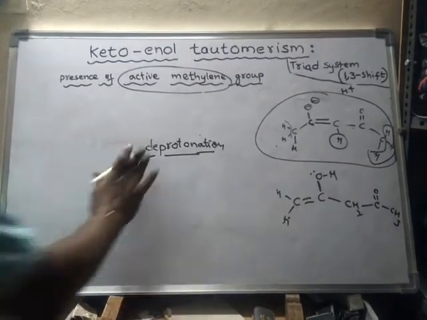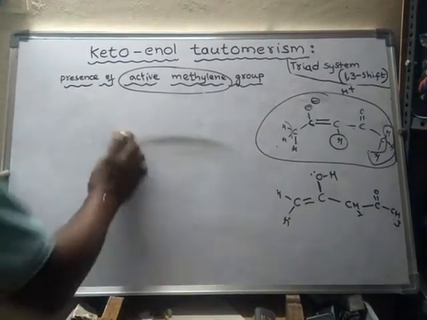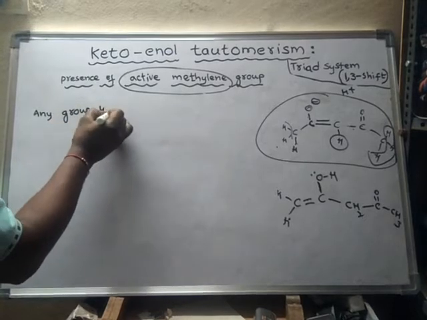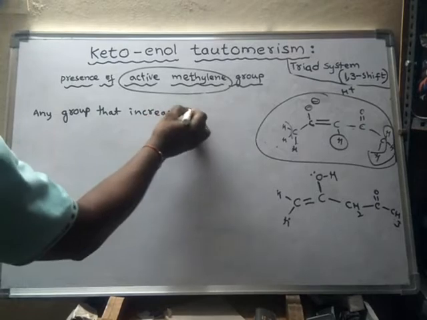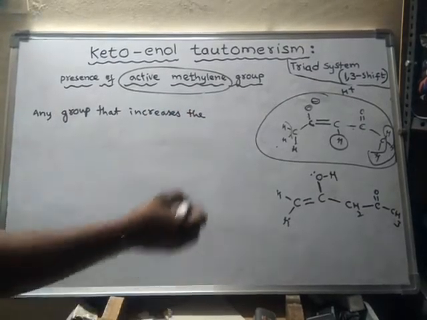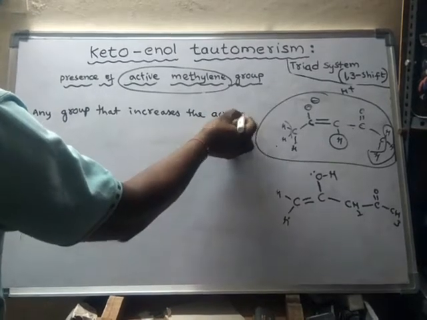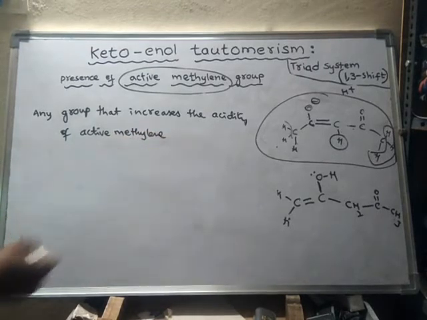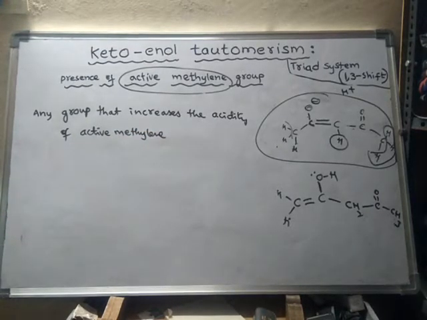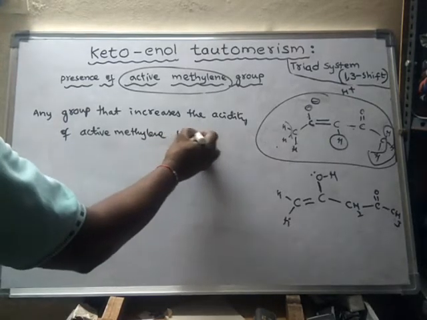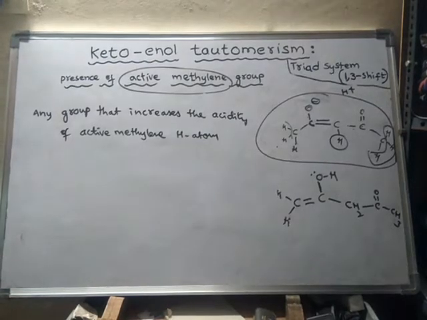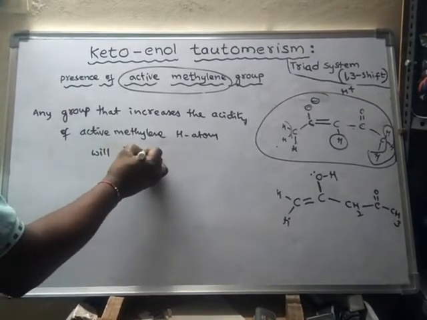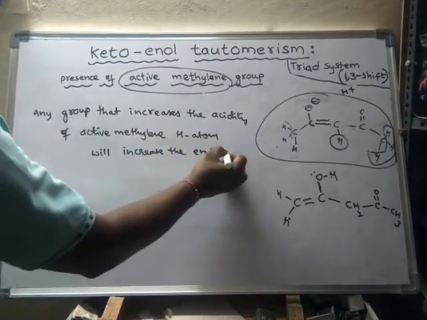So any group that increases the acidity of active methylene hydrogen atoms will increase the enol content, the enol percentage.